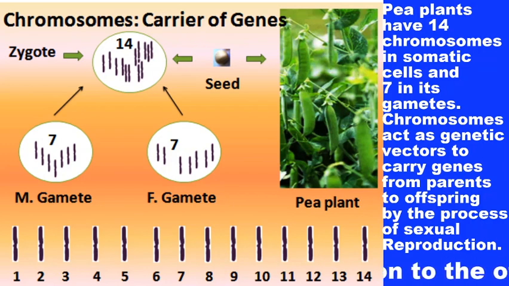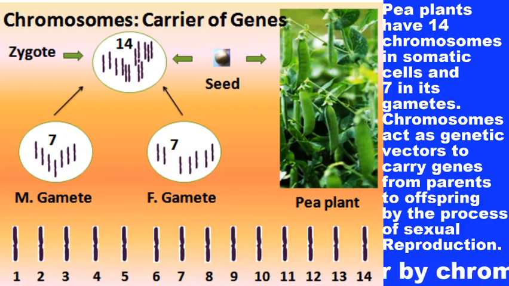This zygote is the first cell, which undergoes embryonic development, and after embryonic development a new seed will be produced.